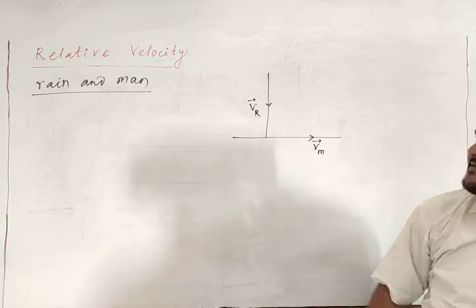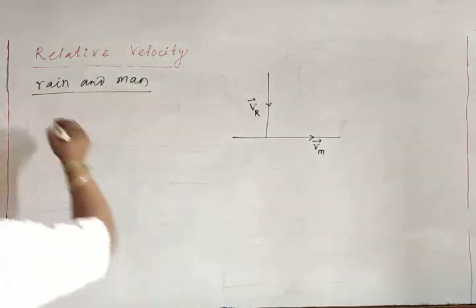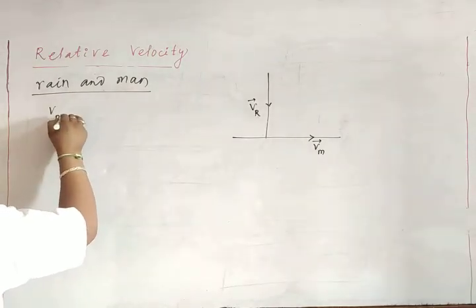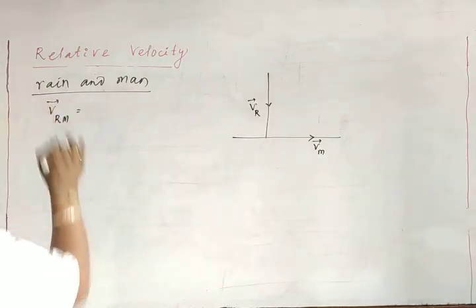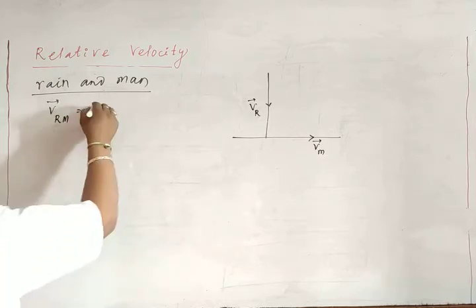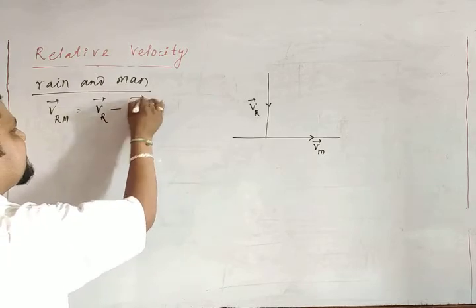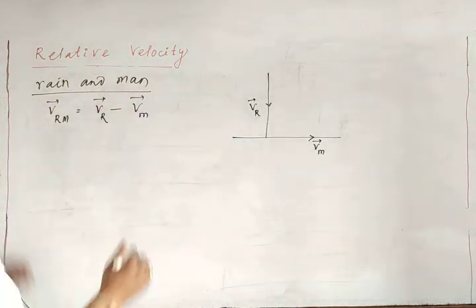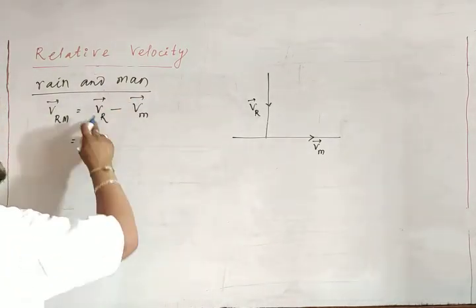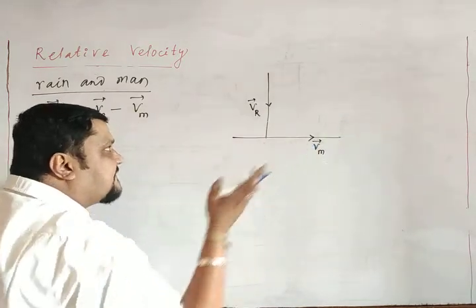The relative velocity of rain with respect to man, how will we find out? The relative velocity of rain with respect to man means velocity of rain minus velocity of man, as per your formula. So this is the velocity of rain with respect to earth, this is the velocity of man with respect to earth.